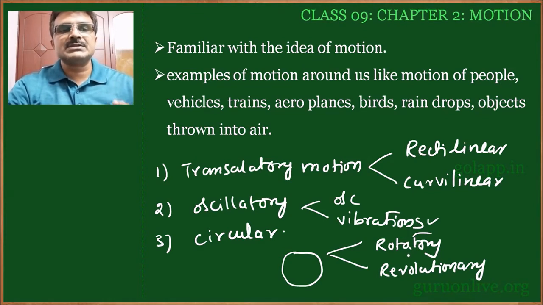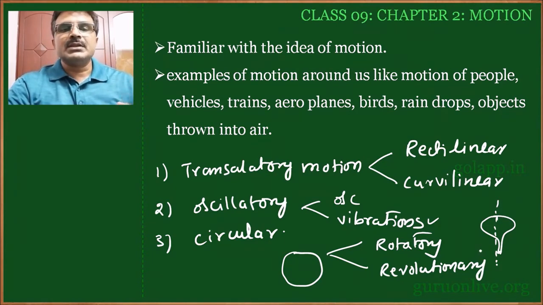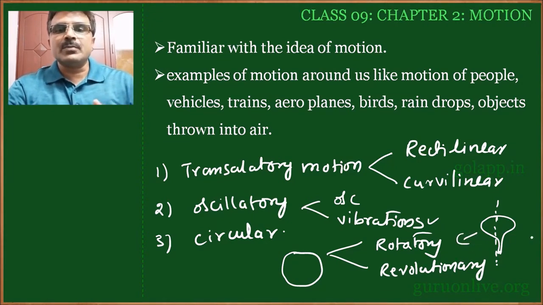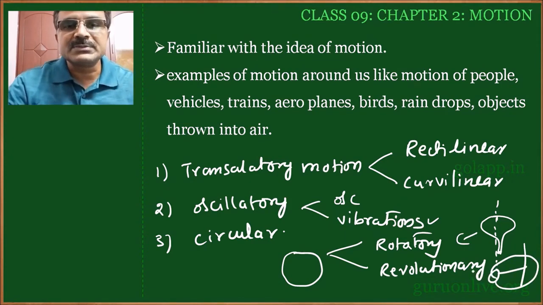In such a case, the axis of movement will be in the body. The axis of the path followed by the body will be in the body itself. Such type of motion is called rotatory. If the axis lies outside the body, then such a case is called revolutionary. I will explain with examples.